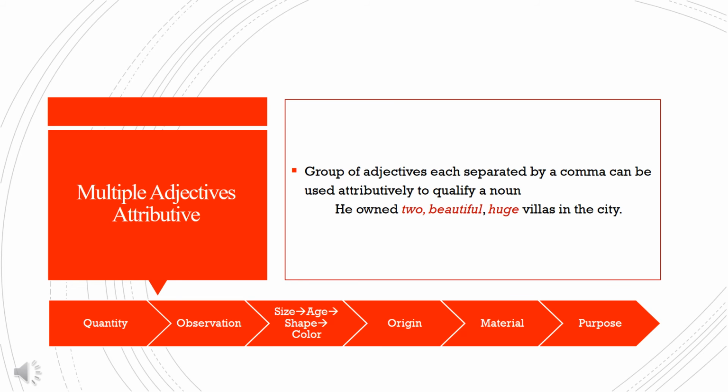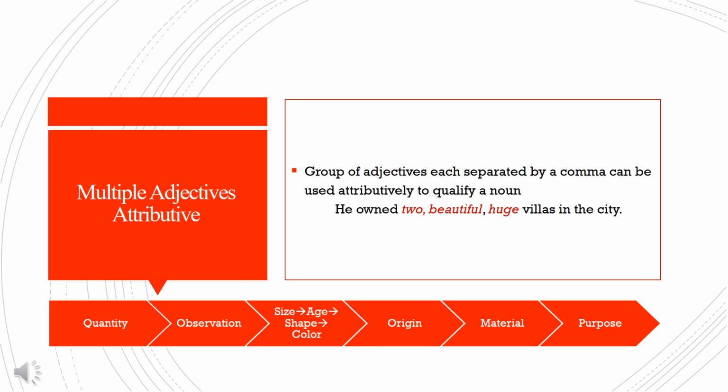Then the adjective that describes the origin of the noun, like Indian or Australian or French, etc. Then the adjective that describes the material used to make the noun if the noun is an object. And last, the adjective that describes the purpose of the noun. So the order again: quantity, quality, size, age, shape, color, origin, material, and purpose.